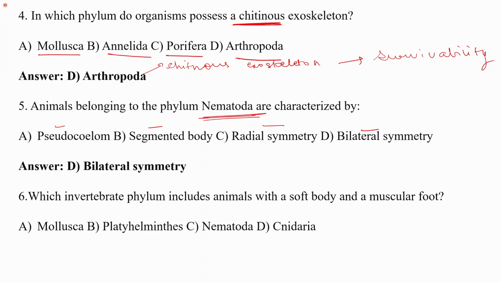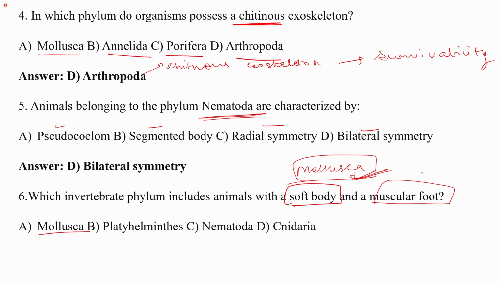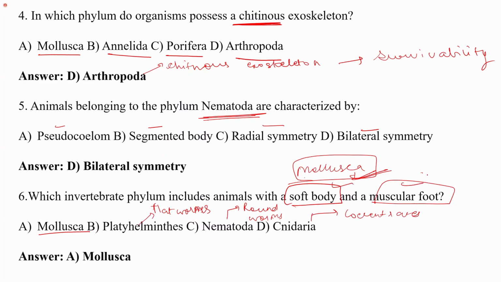Next is, which invertebrate phylum includes animals with a soft body and a muscular foot? So the soft body and a muscular foot is a characteristic of the phylum Mollusca. Soft-bodied animals. So the name itself suggests soft-bodied. So the answer is Mollusca. Platyhelminthes are the flatworms. Nematodes are the roundworms. Cnidarians are the coelenterates. So the soft body and the muscular foot is the characteristic of the phylum Mollusca.